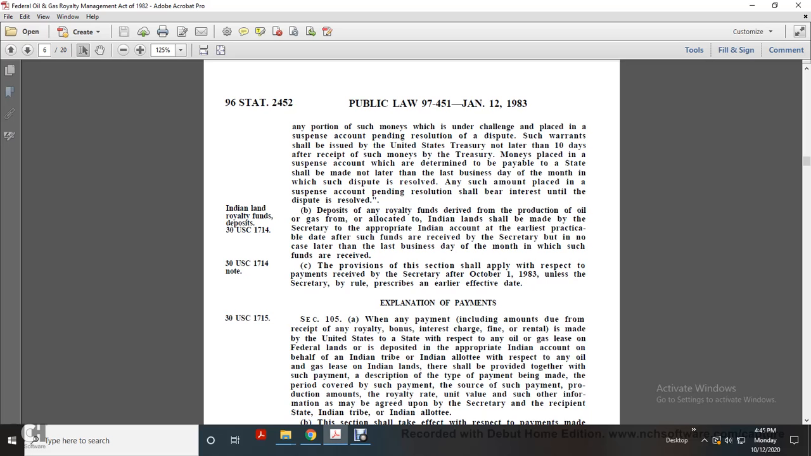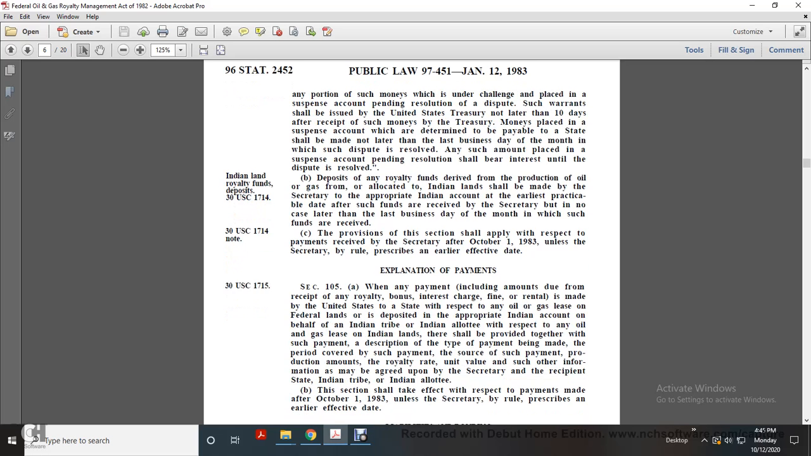Explanation of payments. Title 30 U.S. Code 1715, Section 105. When any payment, including amounts due for royalty, bonus, interest, charge, fine, or rental, is made by the United States with respect to an oil and gas lease of federal lands and deposited in the appropriate Indian account on behalf of an Indian tribe or Indian allottee with respect to any oil and gas on Indian lands,